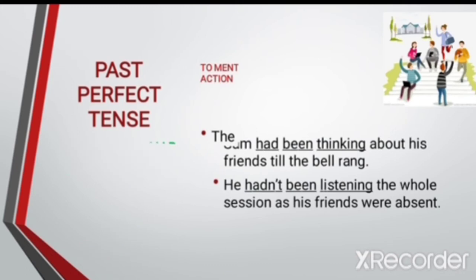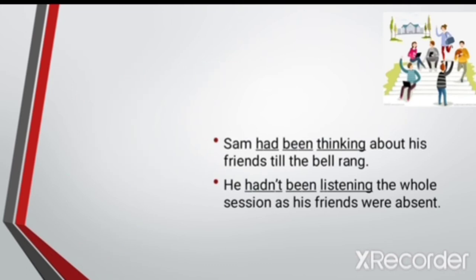The session went on up to 1:30 p.m. Sam had been thinking about his friends till the bell rang. He hadn't been listening the whole session as his friends were absent. Here we notice that there are two past actions, but one was in progress in the past before another past action.